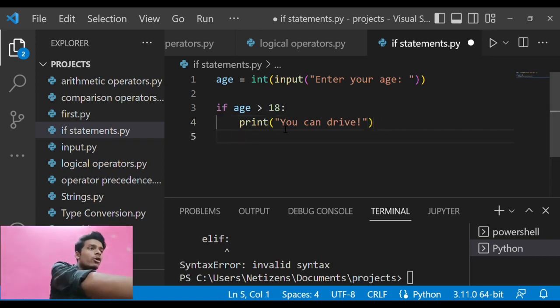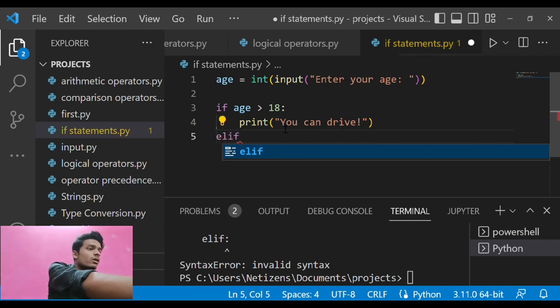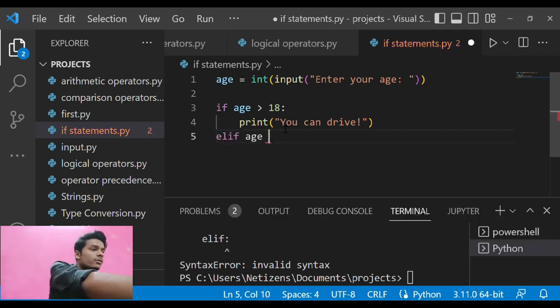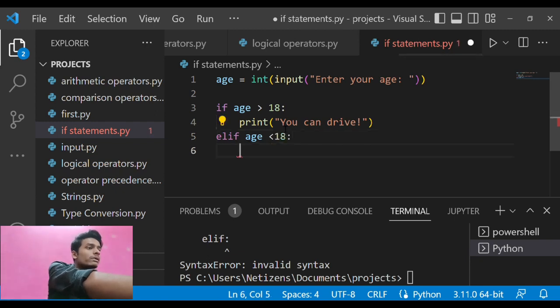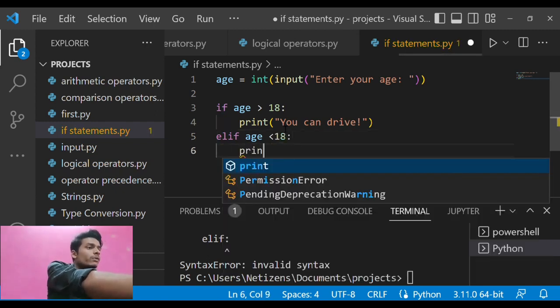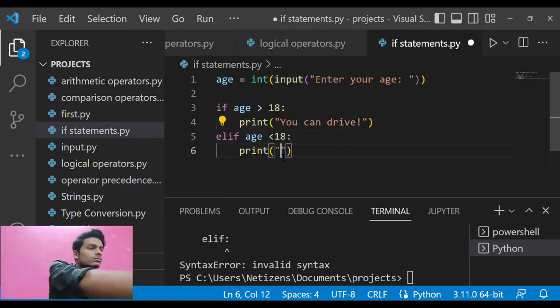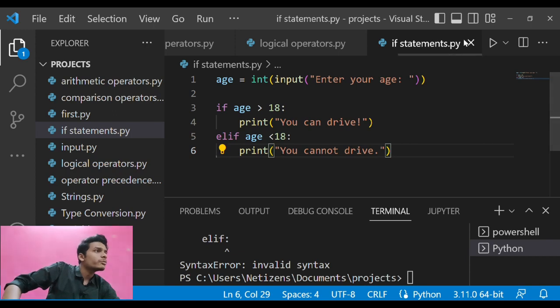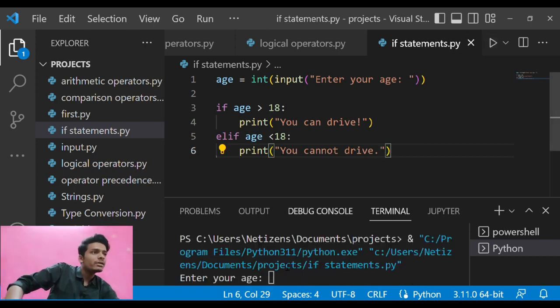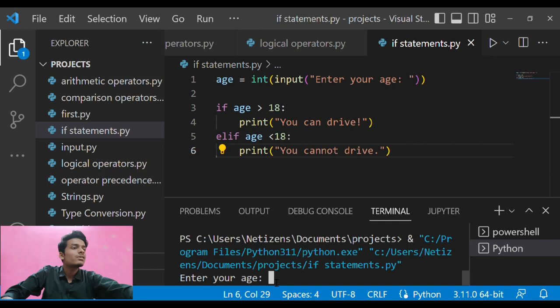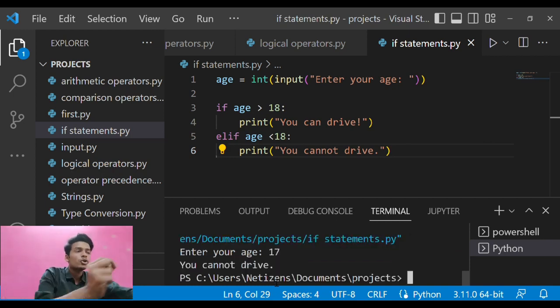Or else, if my age is less than 18, then what will it print? It will print that you cannot drive. So let me run this program very quickly, and here let us take my age as 17. It says, you cannot drive.